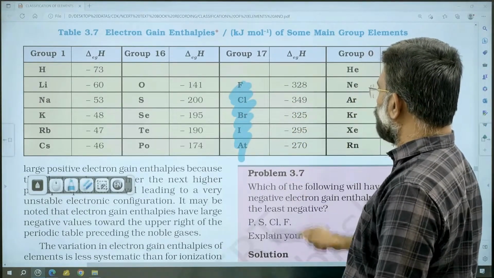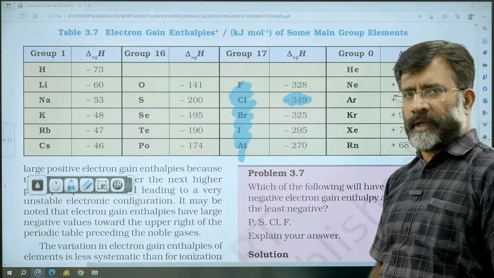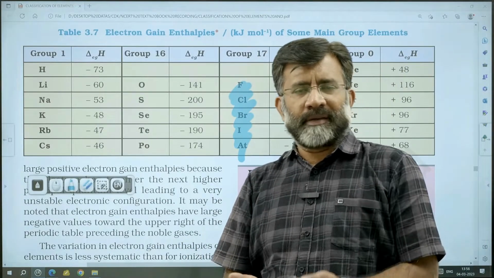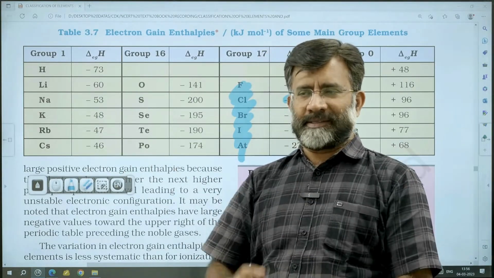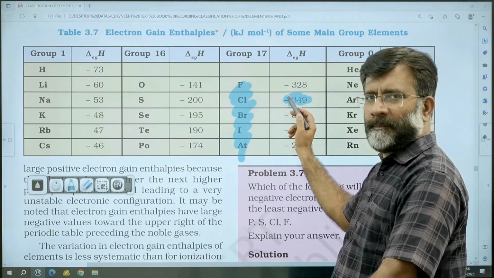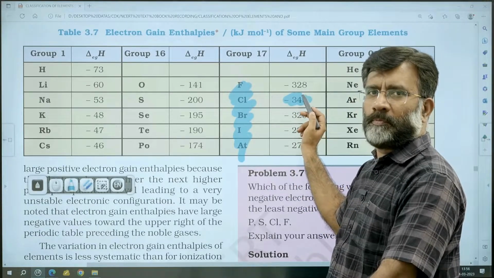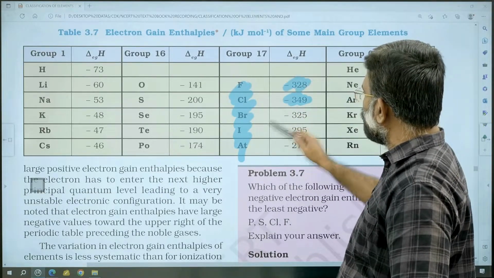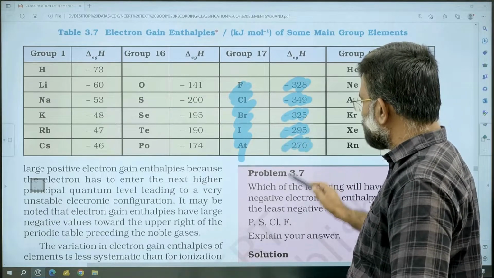You can see the halogens, especially chlorine. Chlorine is the element in the periodic table showing maximum negative electron gain enthalpy, because we know they have a great tendency to accept an electron. So they accept an electron and get stabilized by losing energy. So when chlorine accepts one electron, giving Cl minus, the energy released is minus 349 kilojoule per mole. That is the highest negative electron gain enthalpy. Second place goes to fluorine, third place to bromine, fourth place to iodine, and then astatine.